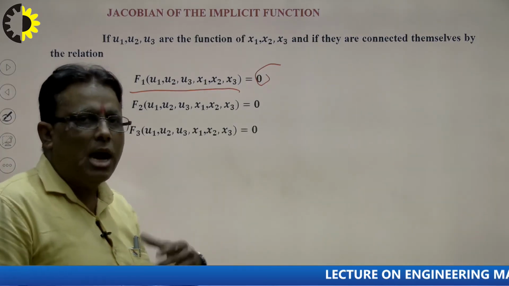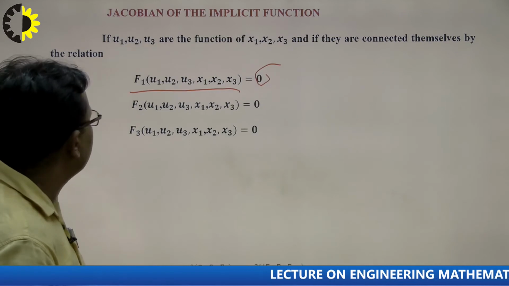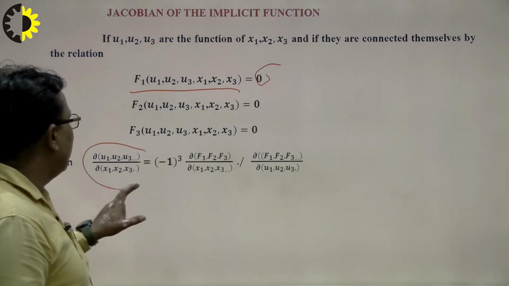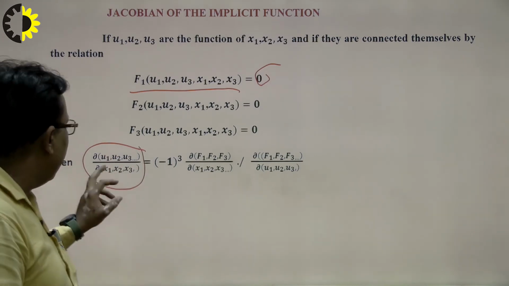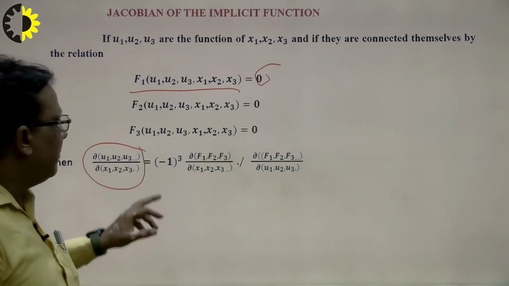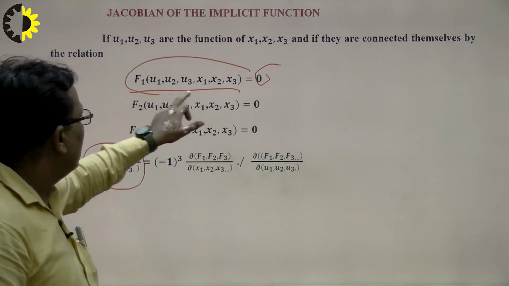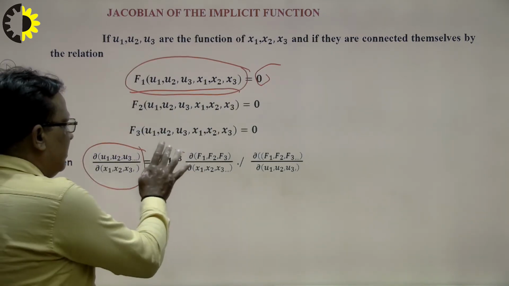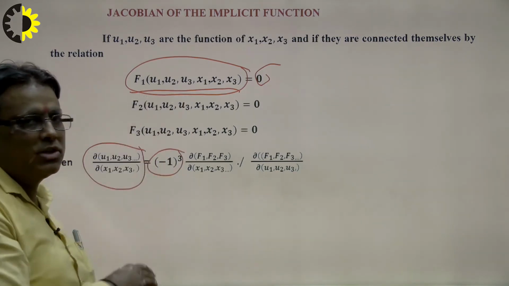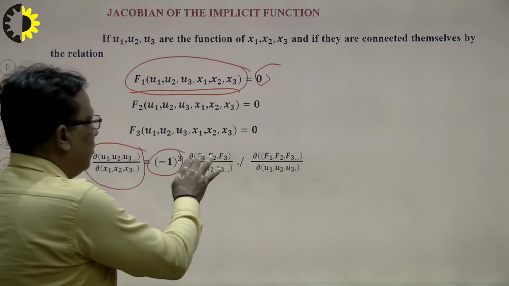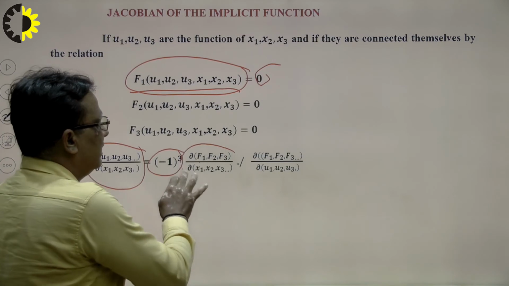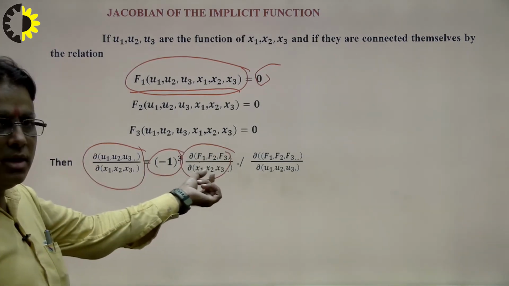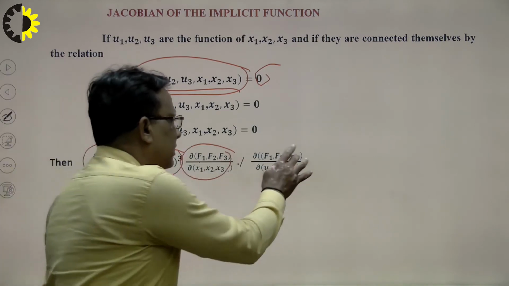Now the question is how to calculate the Jacobian of this type of function. We see here very carefully. The Jacobian of u1, u2, u3 with respect to x1, x2, x3. Now suppose there are 6 variables. So first of all I write in the numerator: minus 1 raised to the power 3, because the number of functions is 3, and then the Jacobian of f1, f2, f3 with respect to x1, x2, x3. This is in the numerator. That means the denominator will be in the numerator and the numerator will be in the denominator.